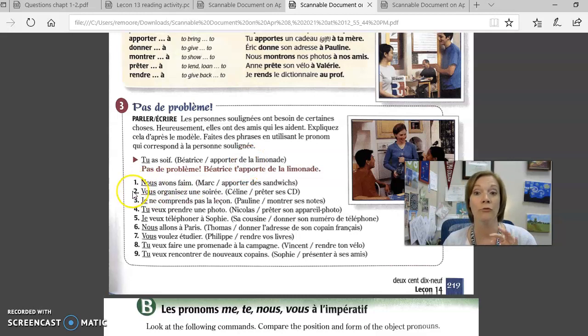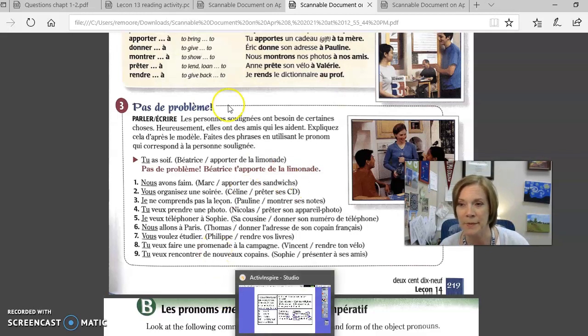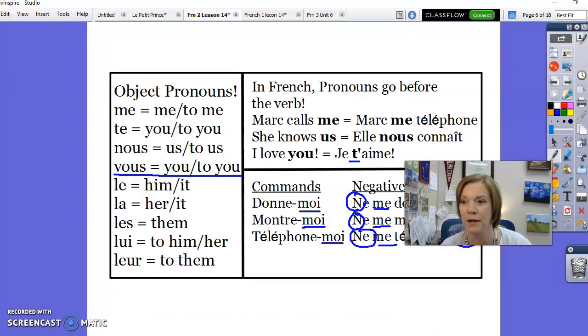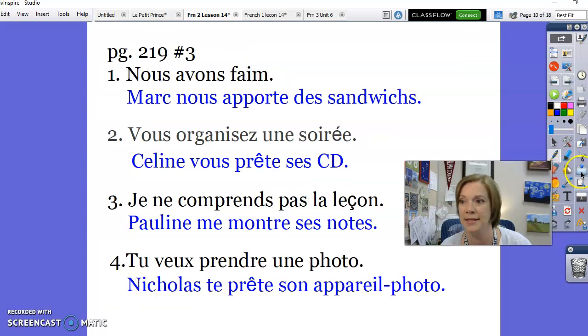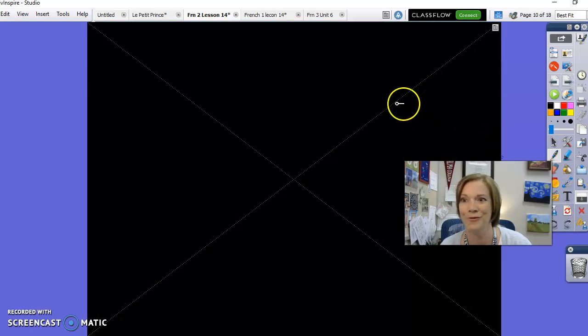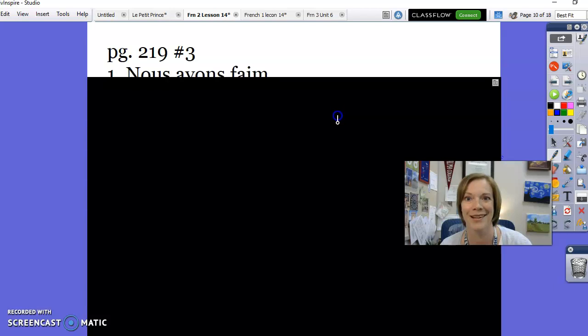Numéro 2. Vous organisez une soirée. You're planning a party. Pas de problème. Céline vous prête ses CD. Céline is loaning all of you her CDs because this party is taking place in 1996. Now, to look at a few better examples maybe. So this is what it looks like in the textbook, but here's how you're going to write your answers. If you pause the video, you might see all the answers.